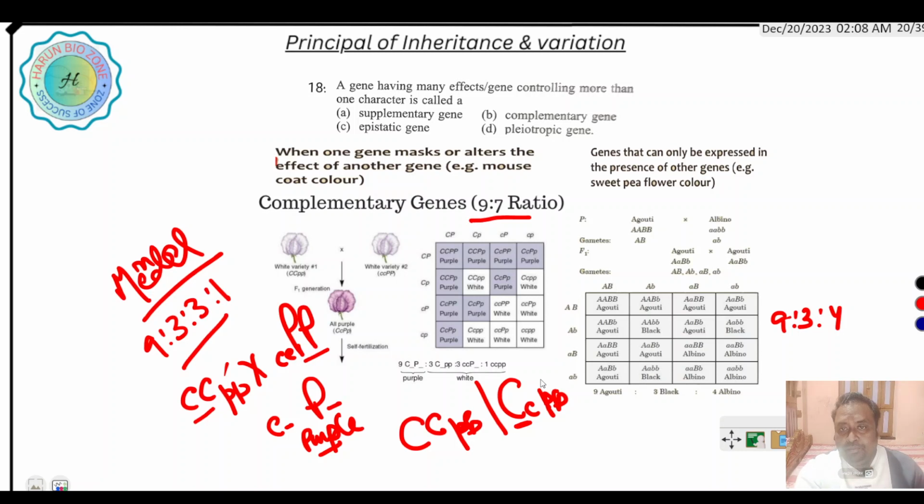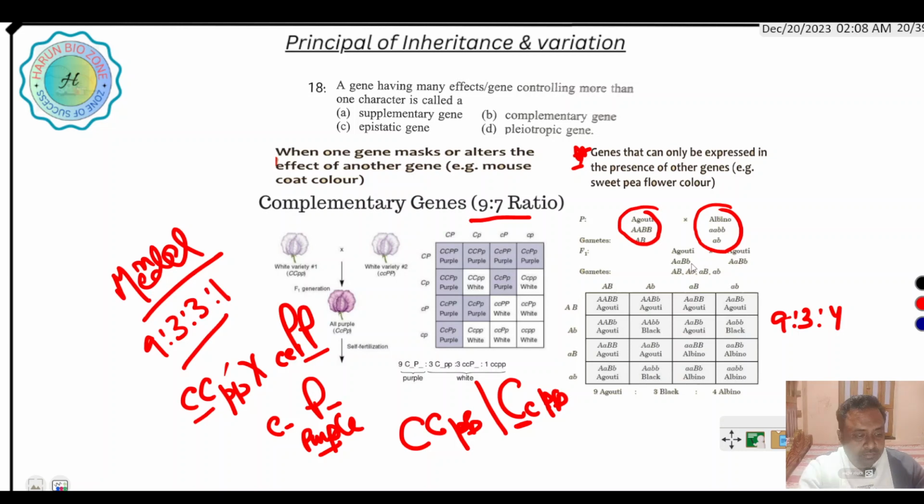In case of supplementary gene interaction, a gene can only be expressed in the presence of another gene. Here capital A, capital B is the agouti color of mice, and here is the albino color. Here the dominant alleles are present, and together they produce agouti color.